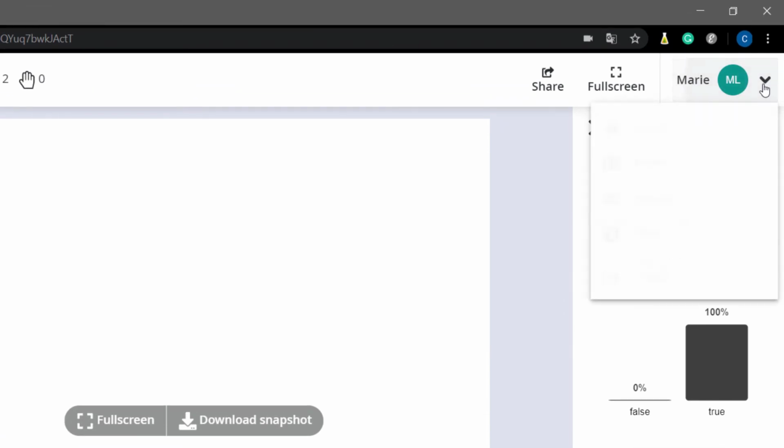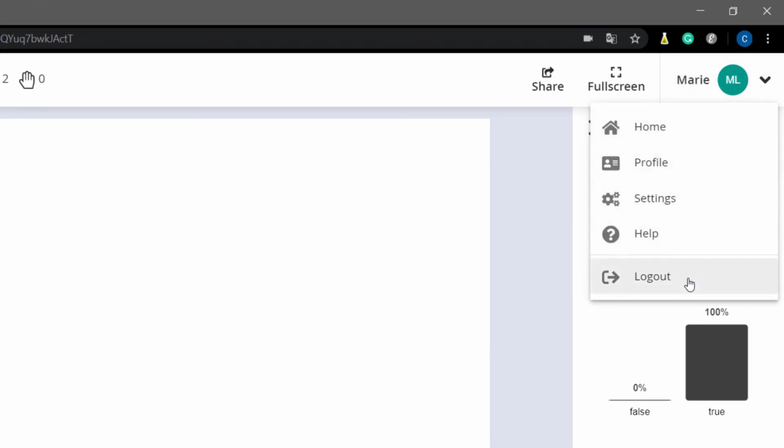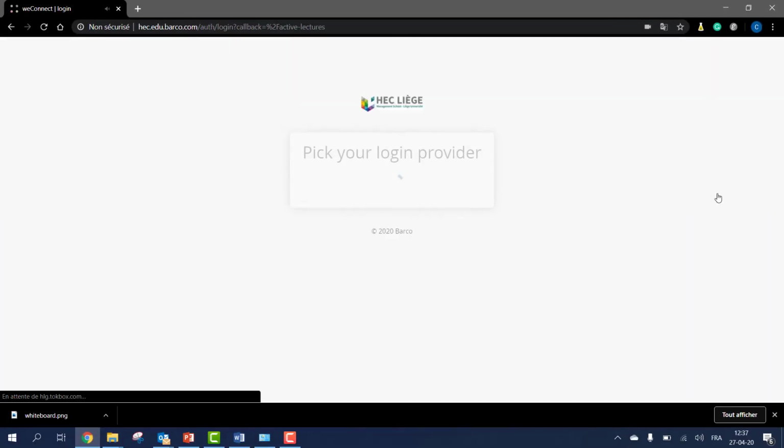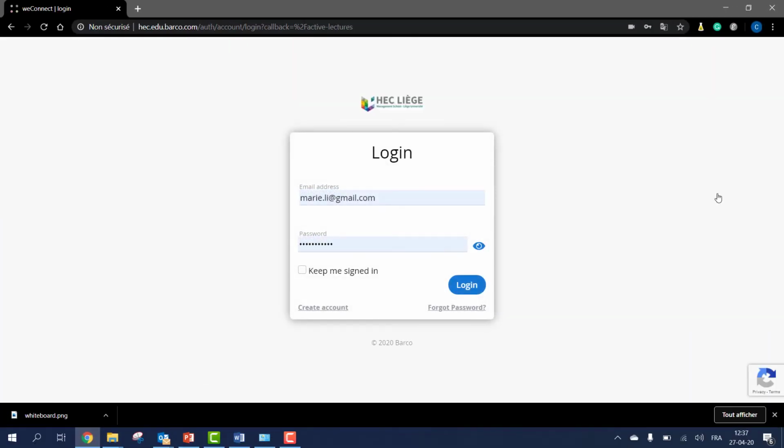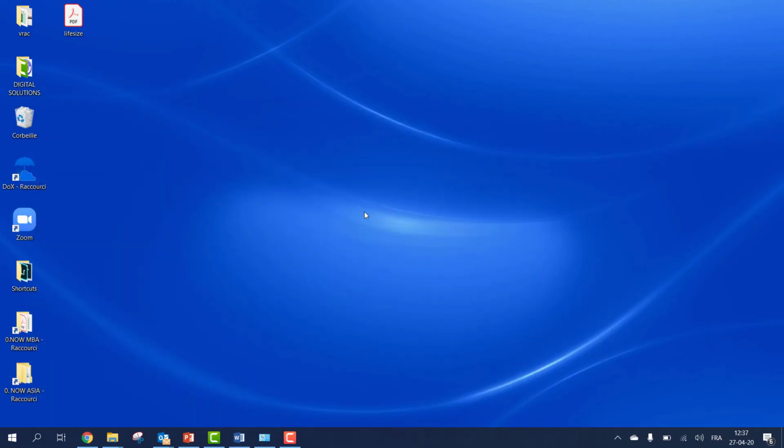In order to leave the room, you have to click on your profile and click on logout. Okay, fine. Now you're out of the room.